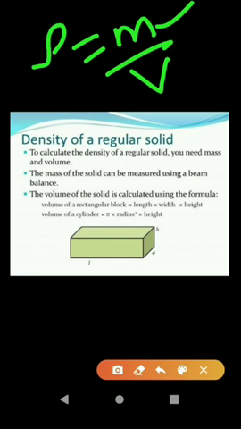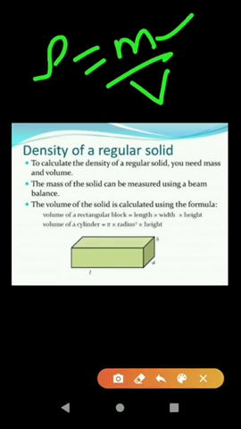To determine the length, breadth and diameter of various shapes, we can use measuring instruments like a meter scale or measuring tape. And we know the exact formula for the volume of a regular object.